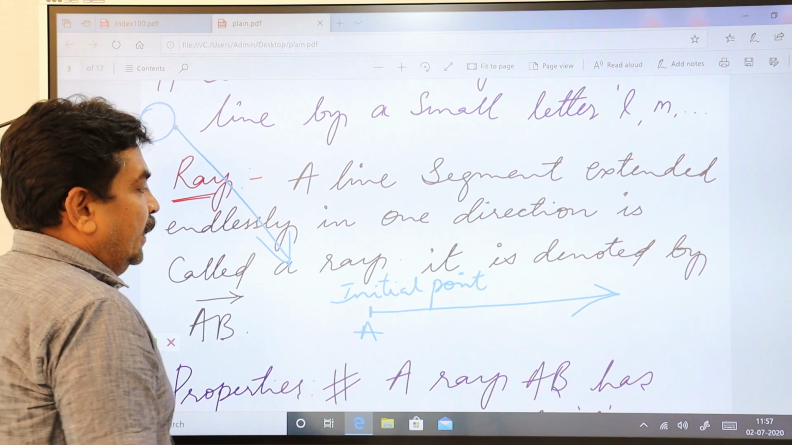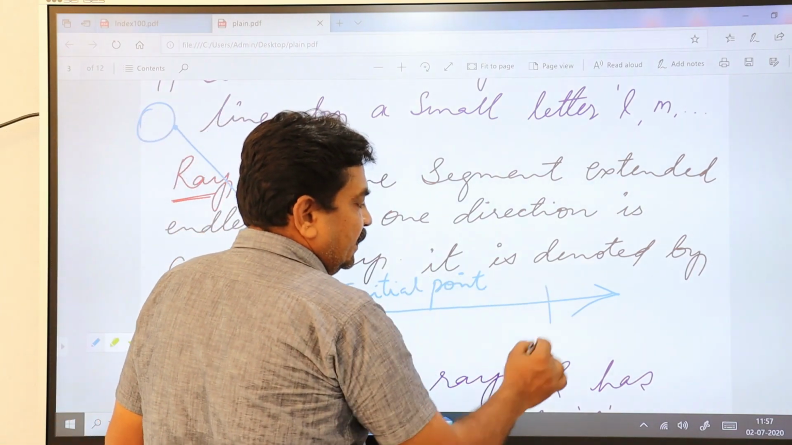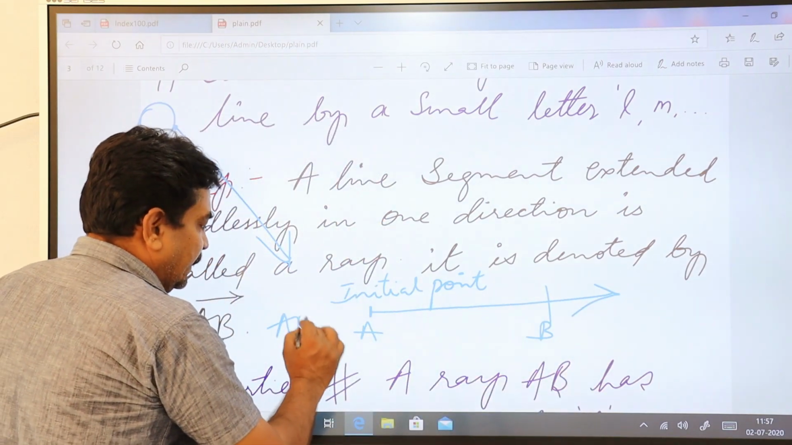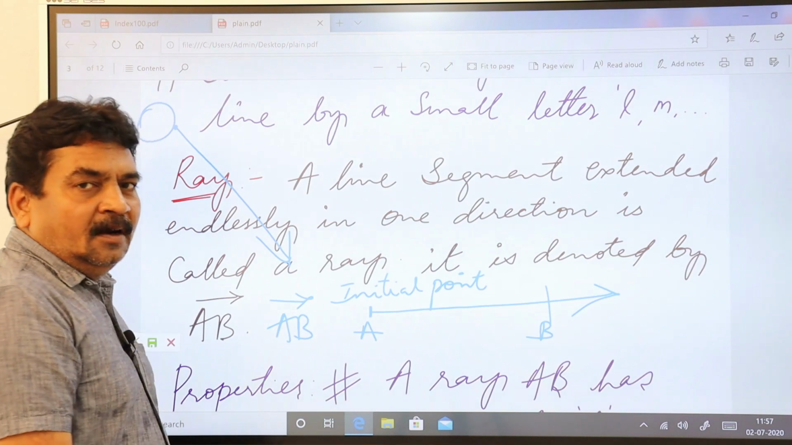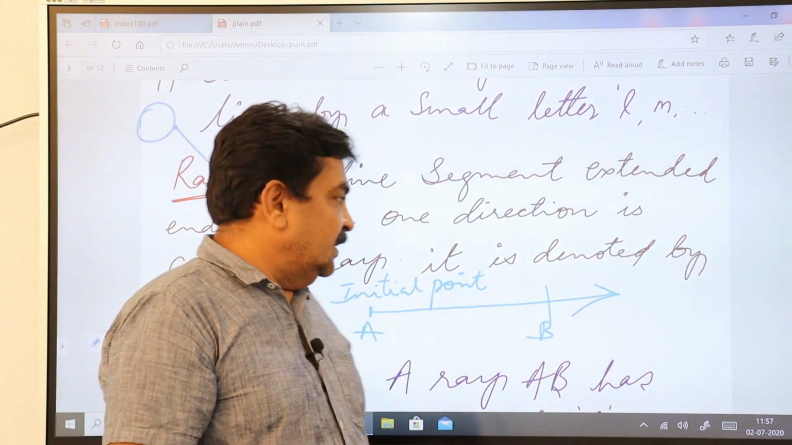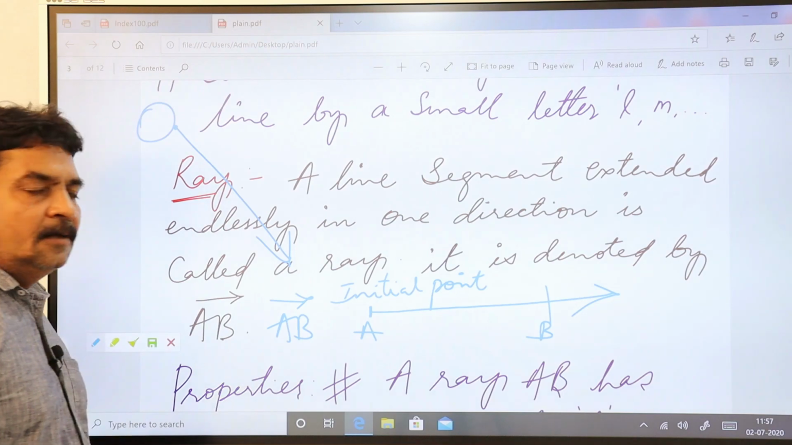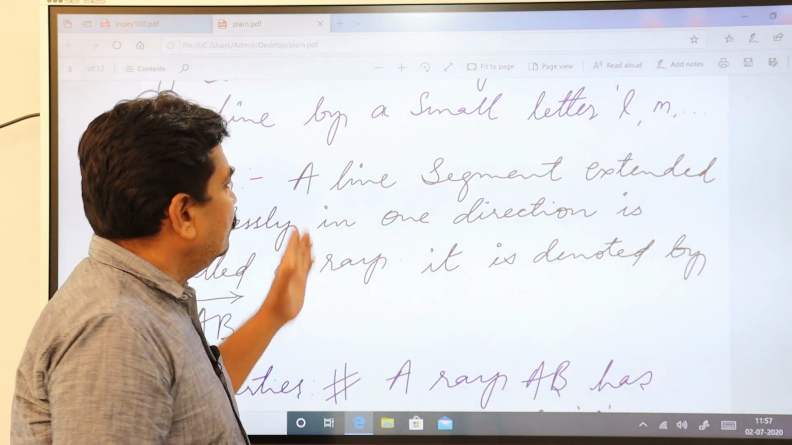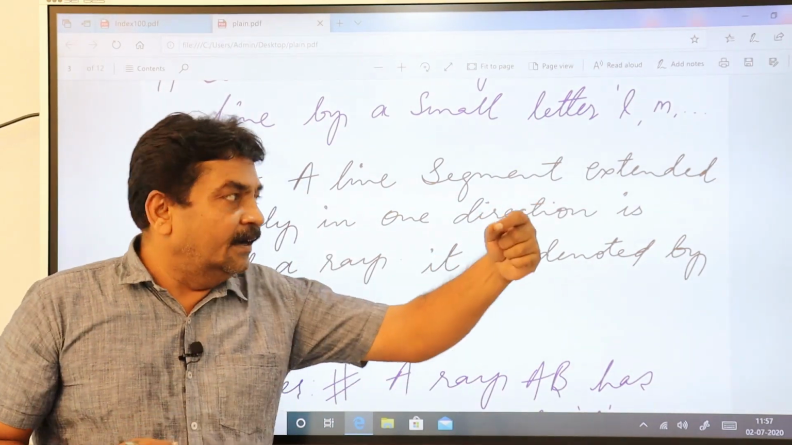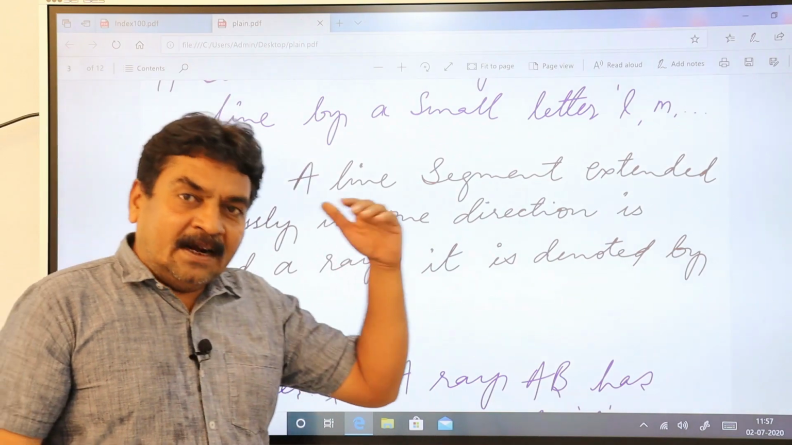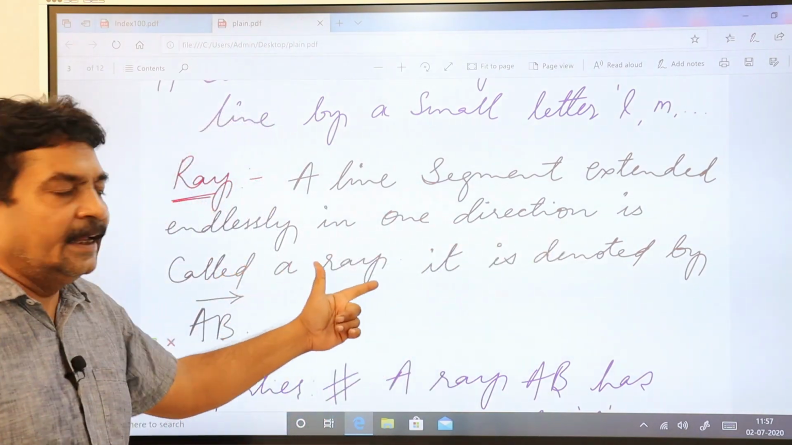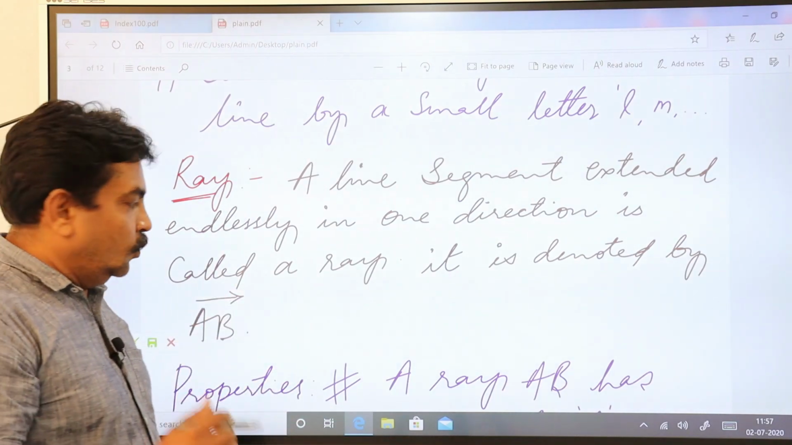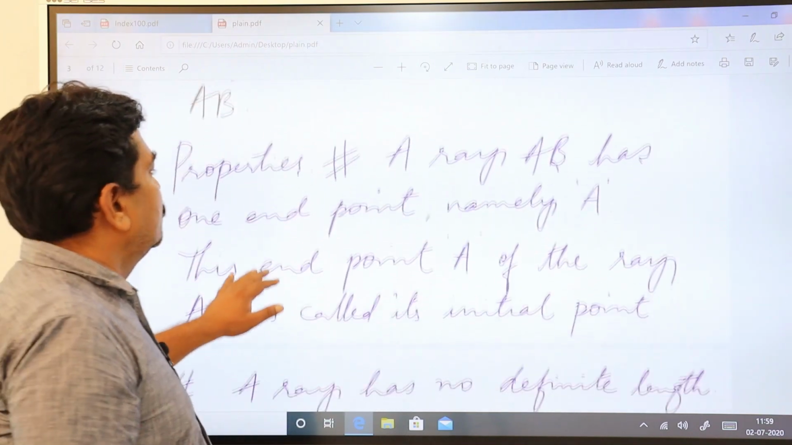And suppose if this is a line segment, then this ray is going to be represented as AB with an arrow on AB. So this is the representation symbol, how to represent a ray. I'll repeat it again. A line segment extended endlessly in one direction is called a ray. It is denoted by AB under arrow.